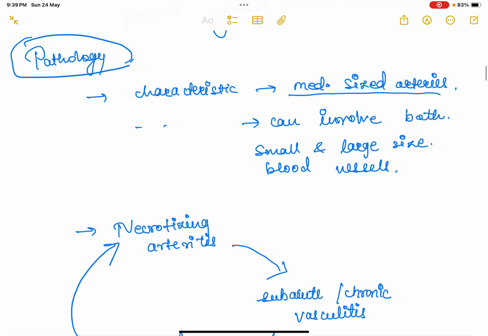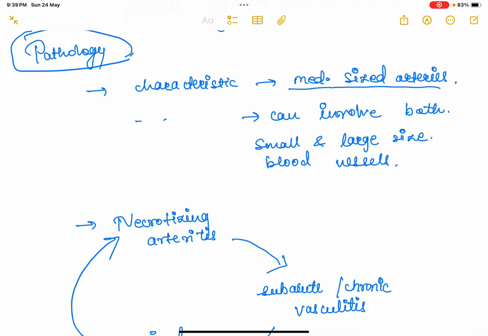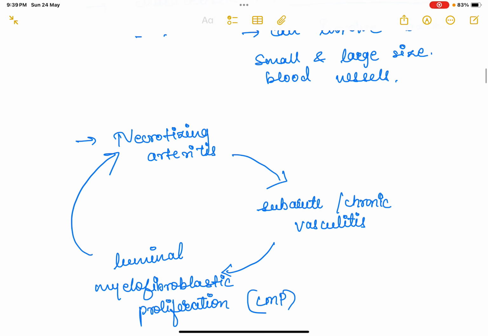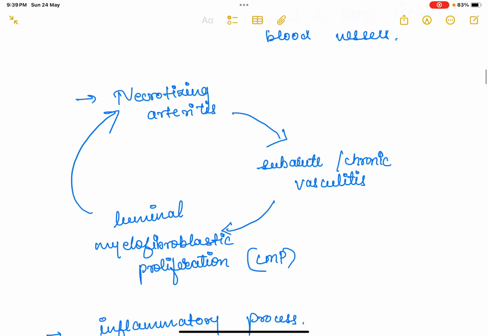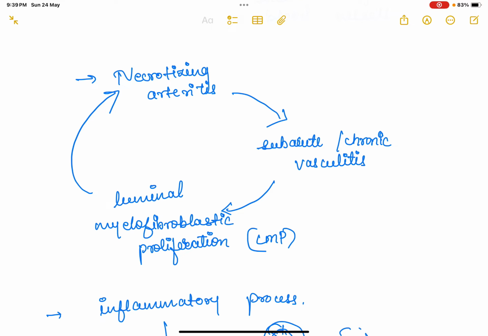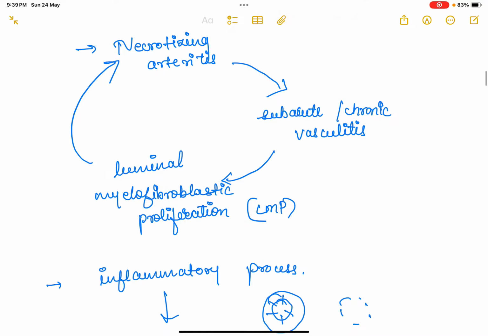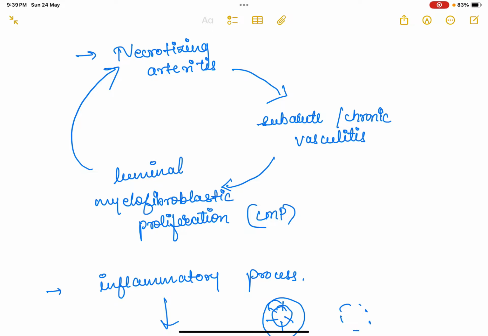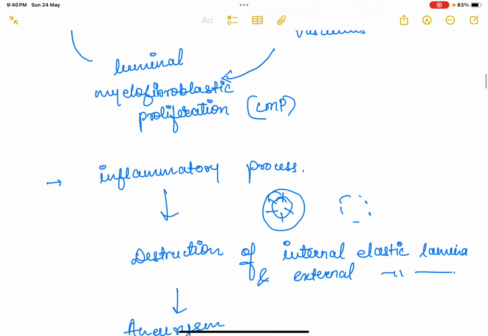Moving on to the pathology, Kawasaki disease characteristically involves medium-sized arteries, but it can involve both small and large blood vessels. Basically there are three interlinked processes: firstly necrotizing arteritis, which leads to subacute to chronic vasculitis, and luminal myofibroblastic proliferation, LMP.